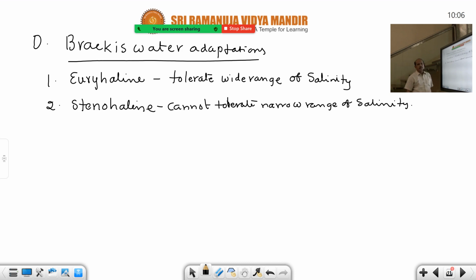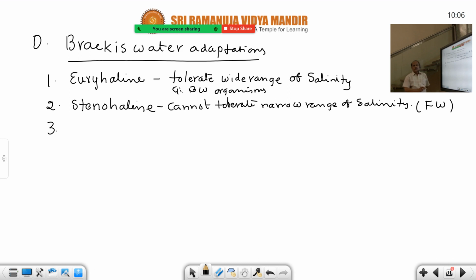So, this stenohaline organisms are all freshwater organisms. All freshwater organisms, best example. But euryhaline organisms, mainly majority marine and estuarine water examples, estuaries, brackish water organisms are the best examples for this. So what we are going to discuss now are the examples for the euryhaline. Our heading is brackish water adaptations. This is the last point for the completion of water essay.